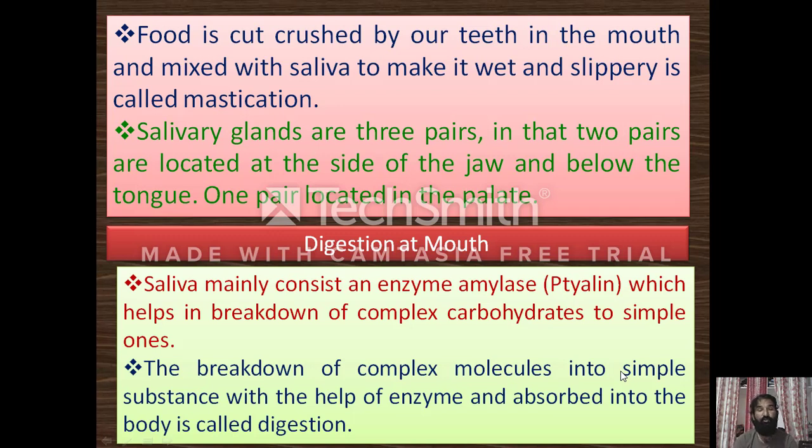In the previous session we discussed digestion at the mouth. The mouth leads to an empty space called the oral cavity or buccal cavity, which mainly contains teeth and a muscular tongue. It is also connected with the salivary glands. There are three pairs of salivary glands in the buccal cavity.